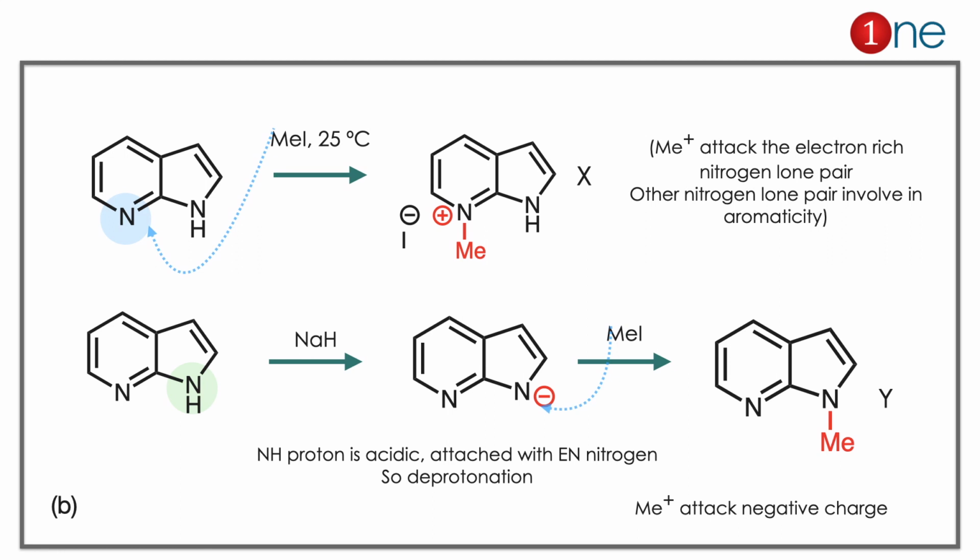Here you have to learn two important things. You have to judge whether the lone pair is involved in aromaticity or not. If it is involved, the reaction will be different. Here in the pyridine architecture, the lone pair doesn't participate. So the first one, N methylation, happened at pyridine. The second one, if you think of it, is all about acidic hydrogen. So hydrogen attached to nitrogen is acidic. It will be removed there.